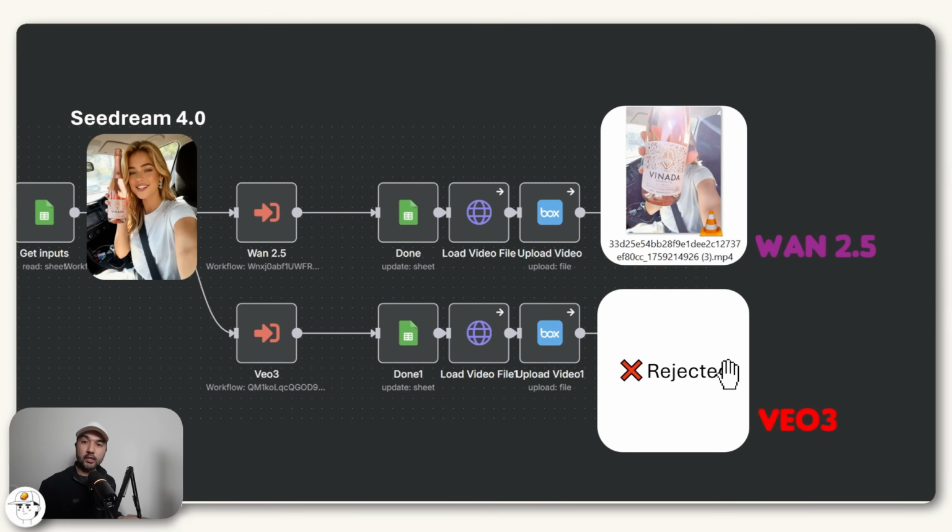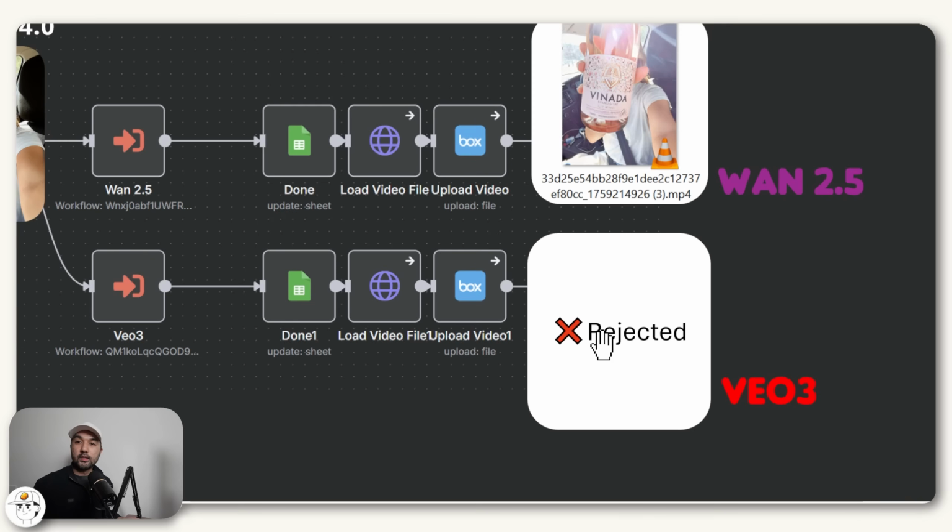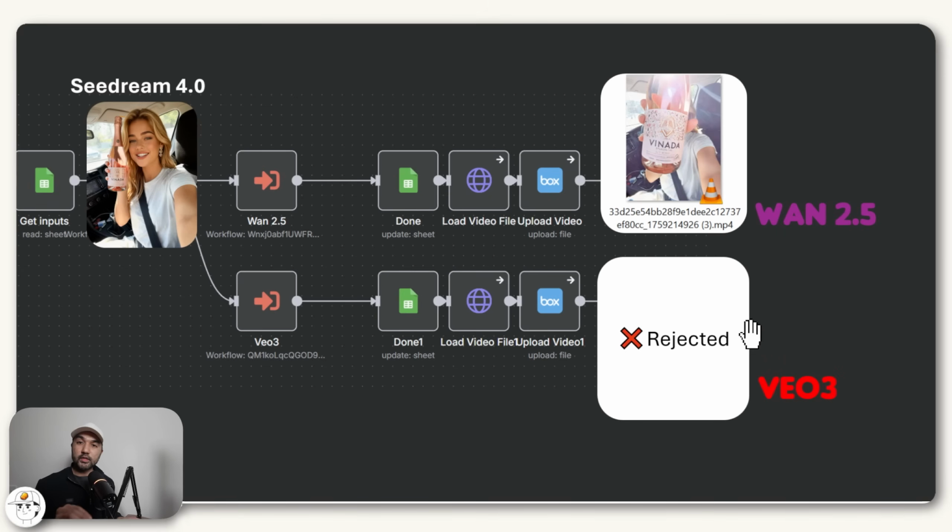And then secondly, if you've used Veo3 a handful of times, then you may be already familiar with Google's restrictive content policy, where Google seems to reject prompts even when the character you're trying to pass is AI generated, which makes sense for them because the tech is pretty new and they're trying to limit it still. But if you have a valid use case, then this can understandably be frustrating for you as a user. And so this is where Wan2.5 excels as well.